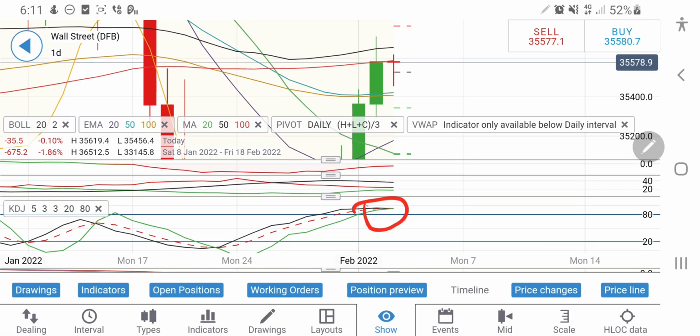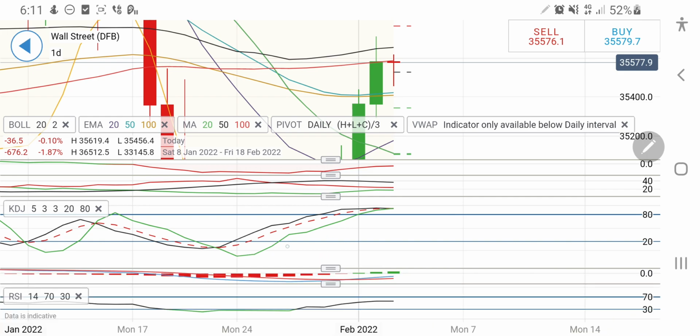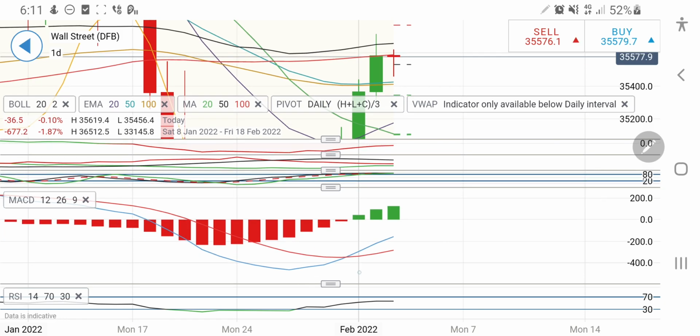Overbought on stochastic, it needs to break, and it will break. That is the call. I am once again saying, but when? Today, tomorrow, day after tomorrow, and how far it could rise before it tries to drop, that is the question. However, these levels at 35,900, 800 should be a very strong resistance. Rather, I will say for the day 35,600 should be a very strong resistance, and below that it can continue to break towards 35,450, 35,400 and 35,350 and below levels also.